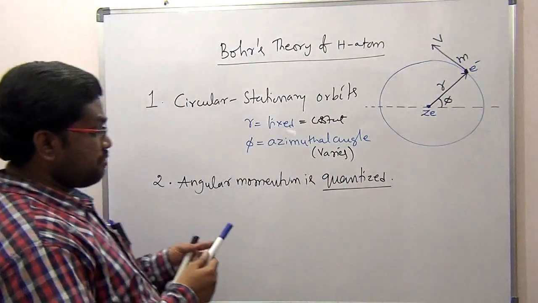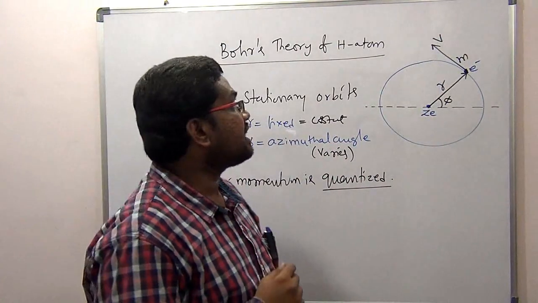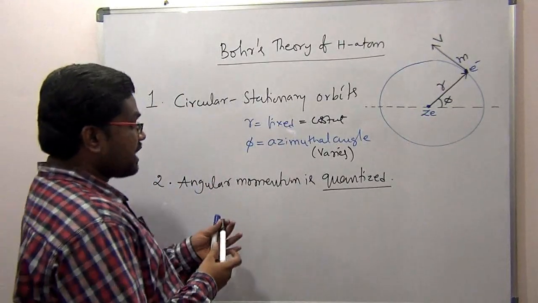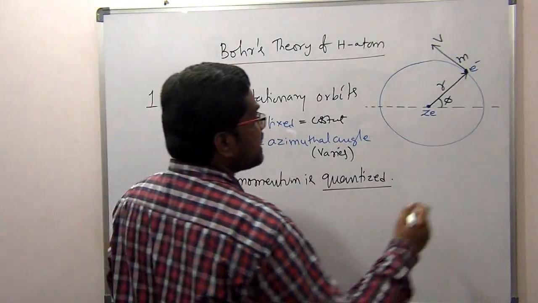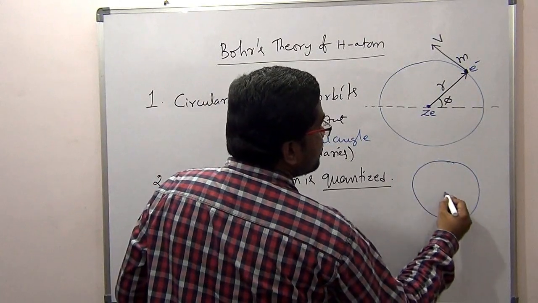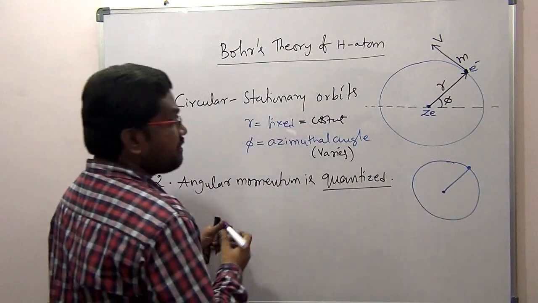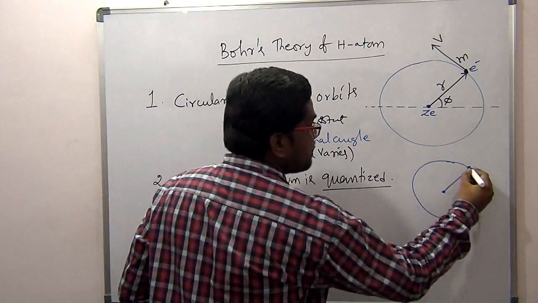What are the forces acting on the electron as it revolves? We know that the force acting on the electron is the electrostatic force, acting in this direction.